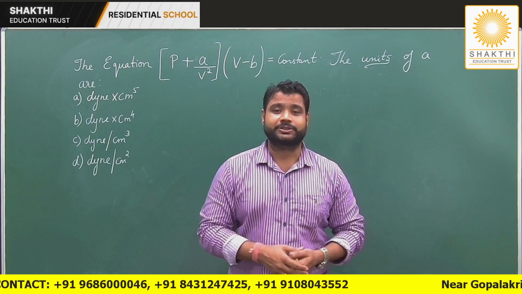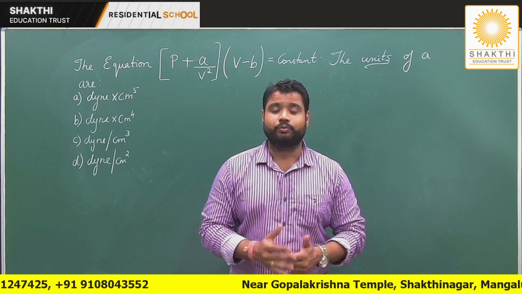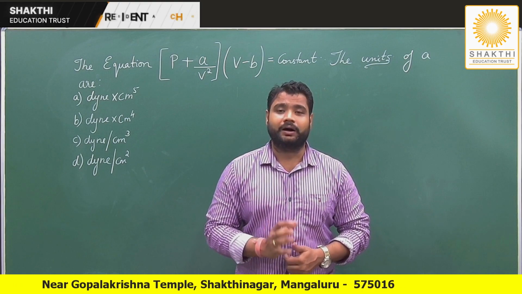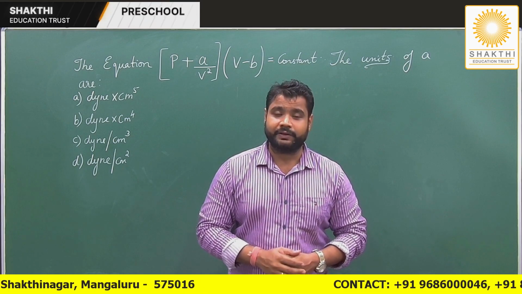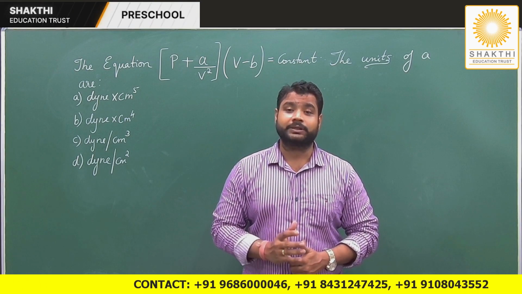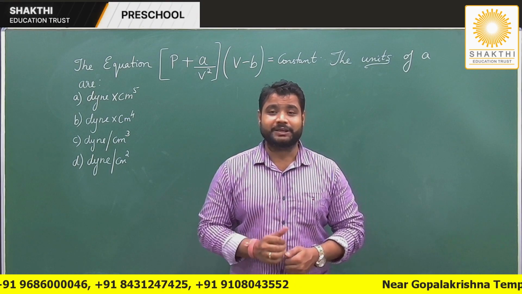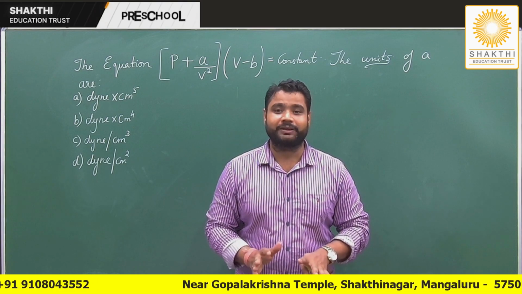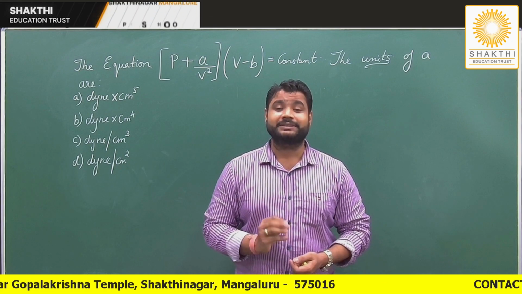So now let's see this question. The equation (P + A/V²)(V − B) is a constant. The units of A are, option A, dyne into centimeter to the power 5, dyne into centimeter to the power 4, dyne per centimeter cube, and dyne per centimeter square. By looking at this equation, I'm pretty sure half of you have collapsed. Why? Because you feel, oh God, how do I solve this problem? This is so difficult. Trust me, this is very simple.